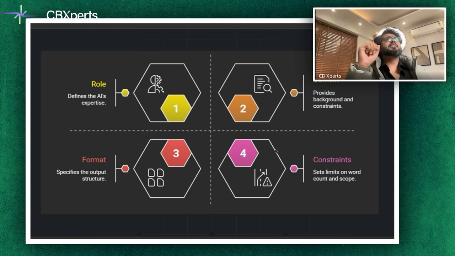And the fourth one is the constraints. Where should the AI stop? Let's say word limits, allowed tools, things the AI should not be doing. This is how you keep AI safe and usable. Constraints do not reduce intelligence. They make intelligence reliable and give you answers which are in a certain box and not going here and there in different directions.